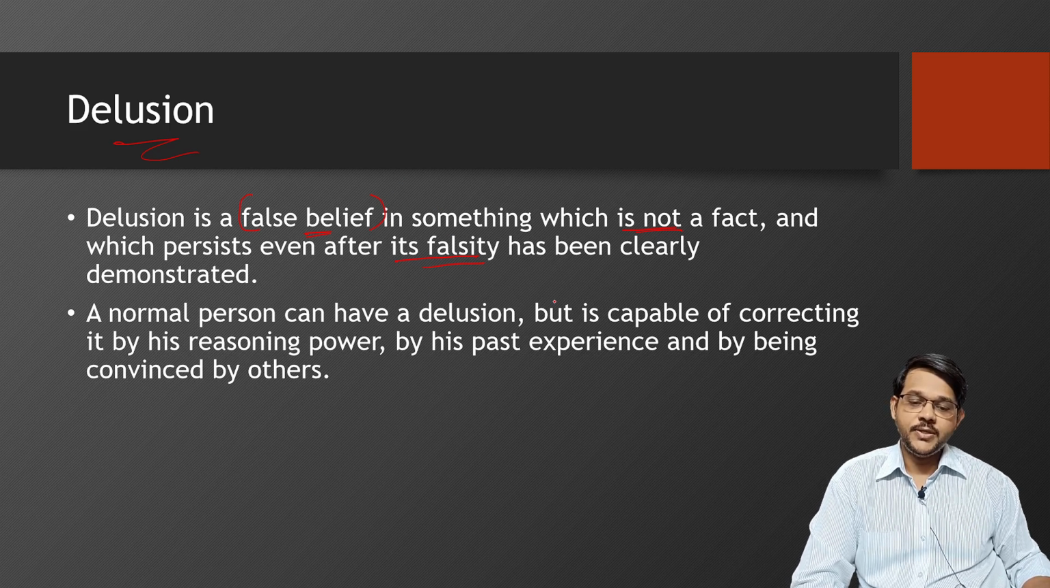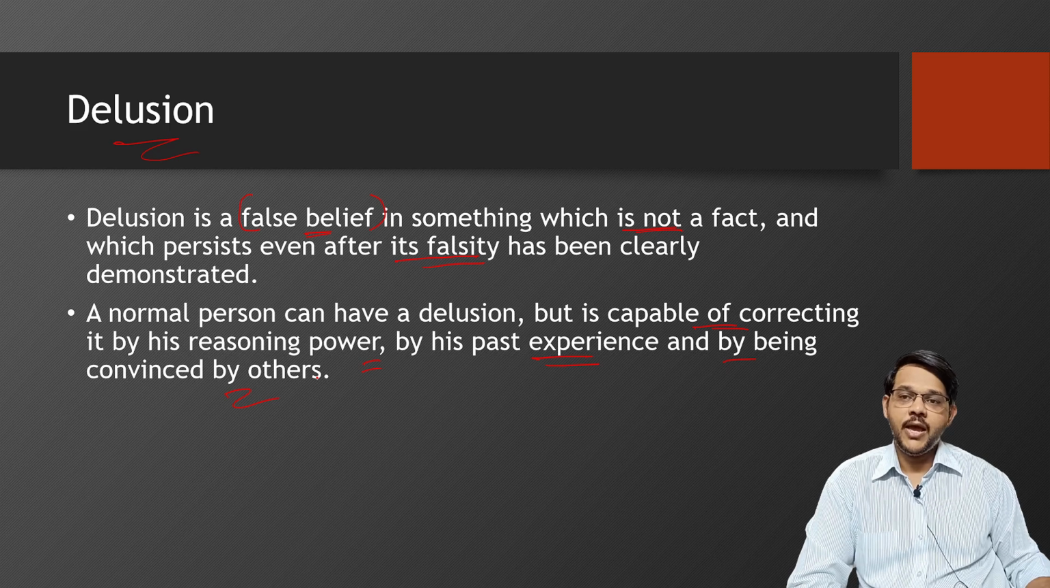A normal person may also experience delusion, but is capable of correcting it by his reasoning power, by his past experience, or when others convince him. So any normal person may experience some form of delusion, but can overcome it based on his own reasoning or past experience, or when another person convinces him. But if the person is mentally ill, the delusion persists and may become serious enough to cause a threat to him or others.